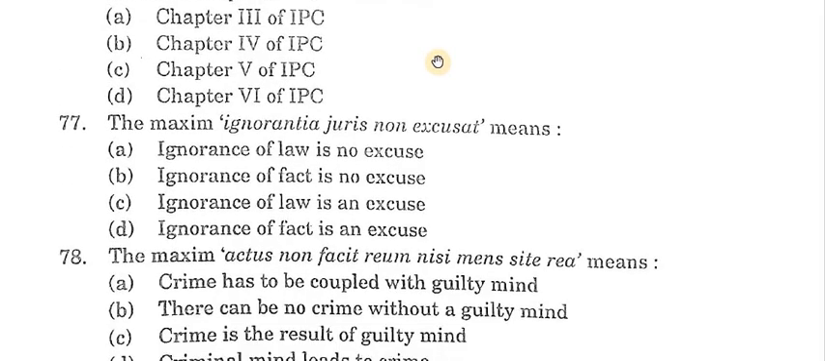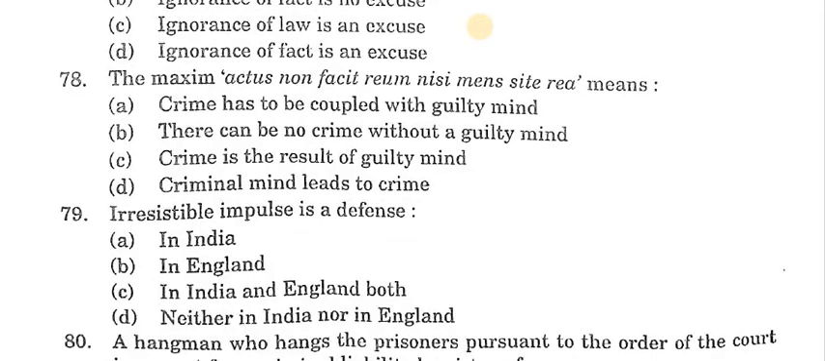Next question 77. The maxim ignorantia juris non excusat means. Answer is A. Ignorance of law is no excuse. Next question 78. The maxim actus non facit reum nisi mens sit rea means. Answer is B. There can be no crime without a guilty mind. Next question, your 79. Irresistible impulse is a defence. Answer is D. Neither in India nor in England.